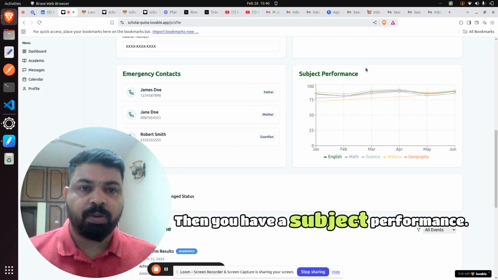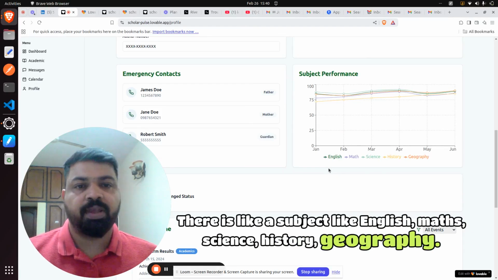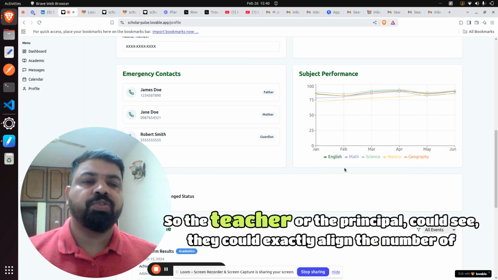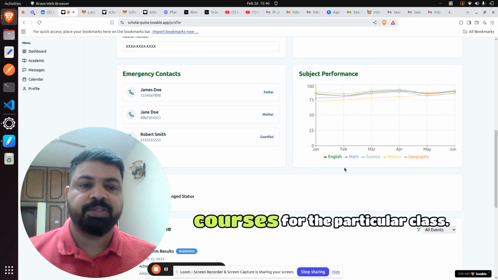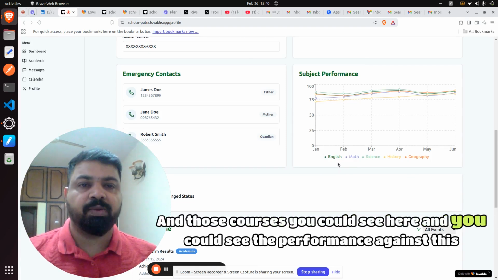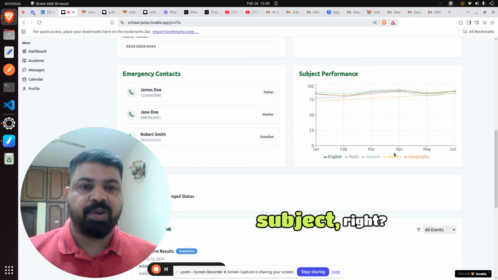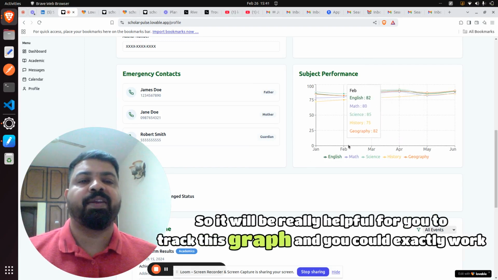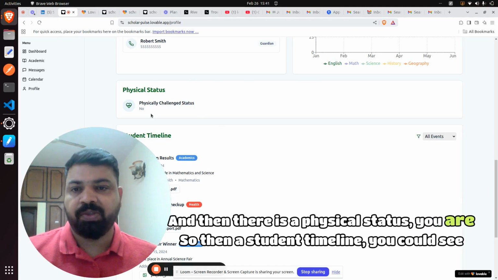Then you have the subject performance, with subjects like English, maths, history, and geography. This can be set from the school admin panel. The teacher or the principal can align the number of courses for a particular class, and those courses you can see here, along with the performance against each subject, right? It will be really helpful for you to track this graph, and you can work on it. And then there is the physical status.